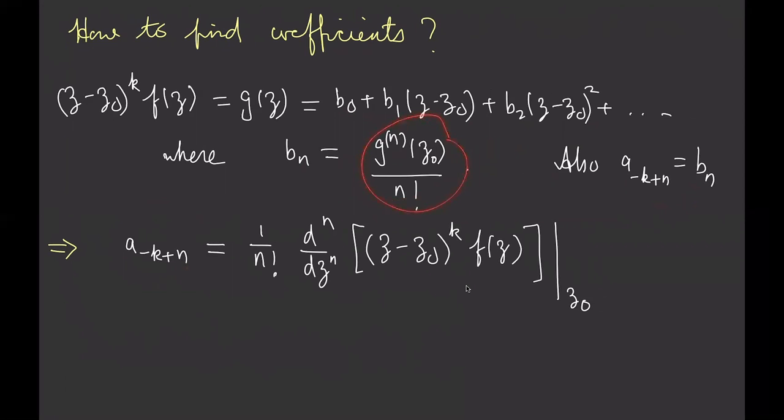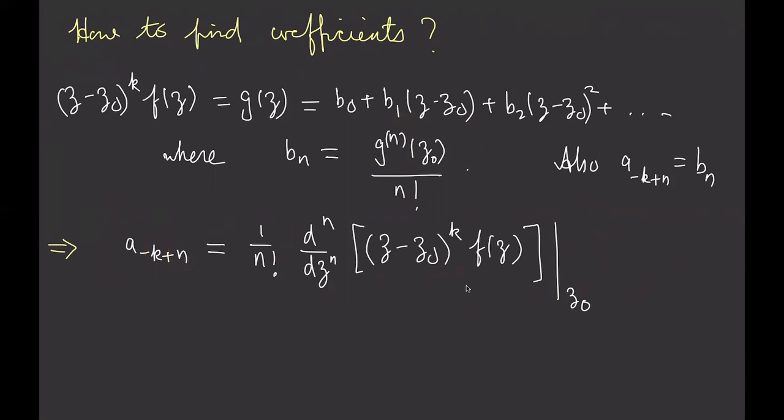And what's that expression? Well, it's 1 over n factorial times the nth derivative of g. So it's the nth derivative of g. What is g? G is equal to this expression over here. So I take the nth derivative of g, which is all of that, and then I need to evaluate it at z0. So this gives me an expression for my terms in the Taylor series, in the Laurent series, and the fact is here that n takes all values 0, 1, 2, 3, and so on and so forth.